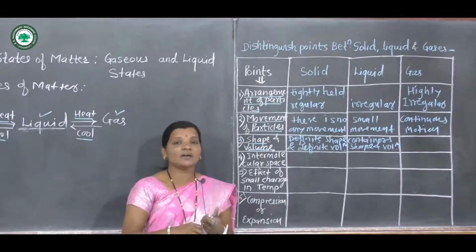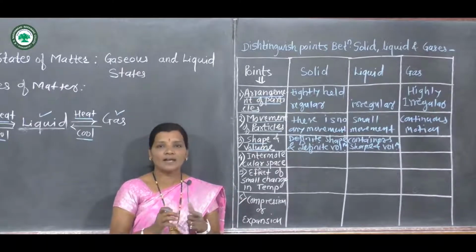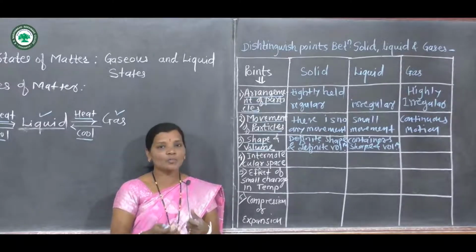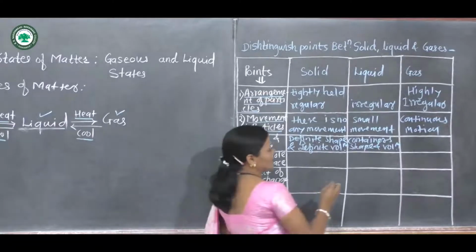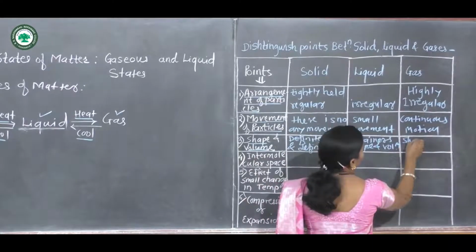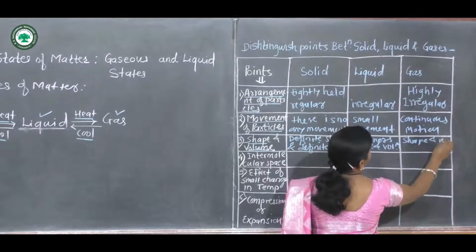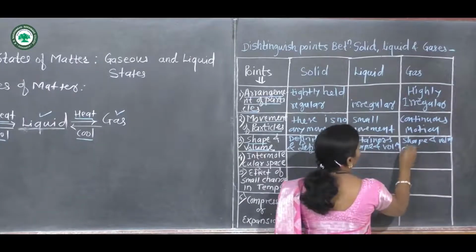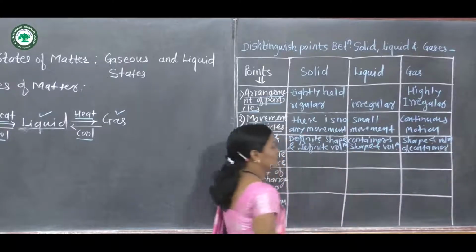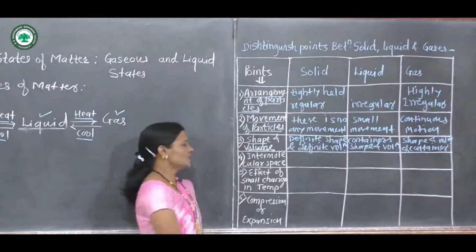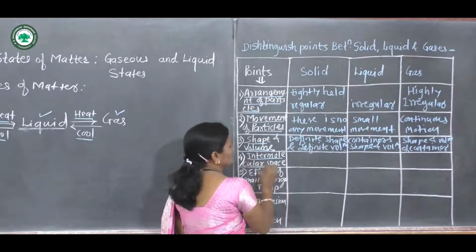Now if we consider the example of a balloon, if air is filled in the balloon, then that gets the shape of the balloon, and the volume present in the balloon is nothing but the volume of the air filled in it. And so it takes the shape as well as the volume of the container. Now let us see intermolecular space.